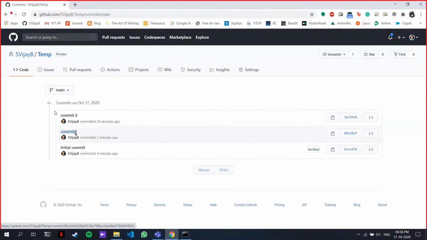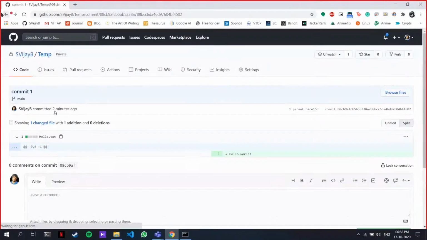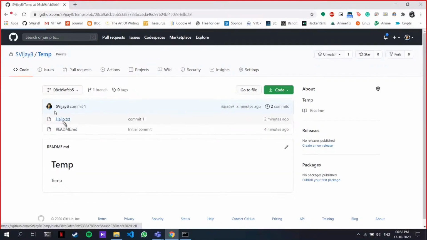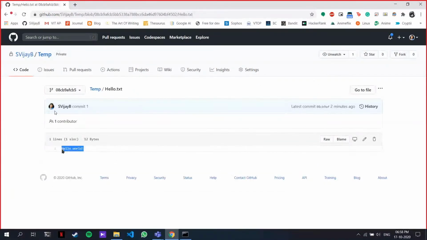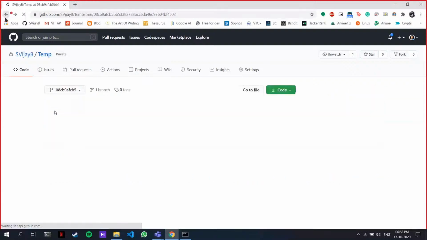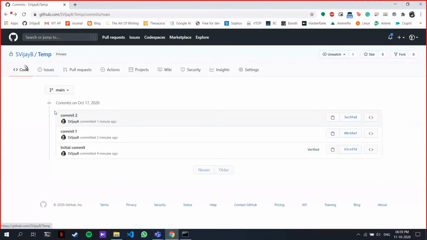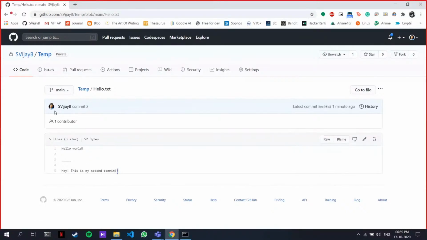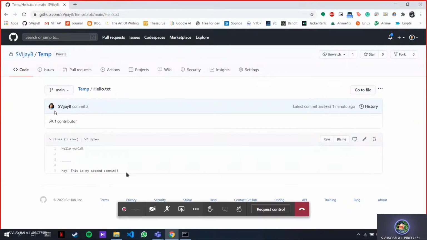Now if I want to jump back to this commit, that is, I saved the point, I'm jumping back to the save point. I'm loading back the save point. If you want to load back this save point, just press this. And you can see that at this point, I had only hello world. And if I want to head back to my original point, you can see that I have hello.txt. This is the current status of this repository. So what I just showed is, you can head back to that pink color or you can stay in this red color. That is the power of Git. Every change you make is being monitored.